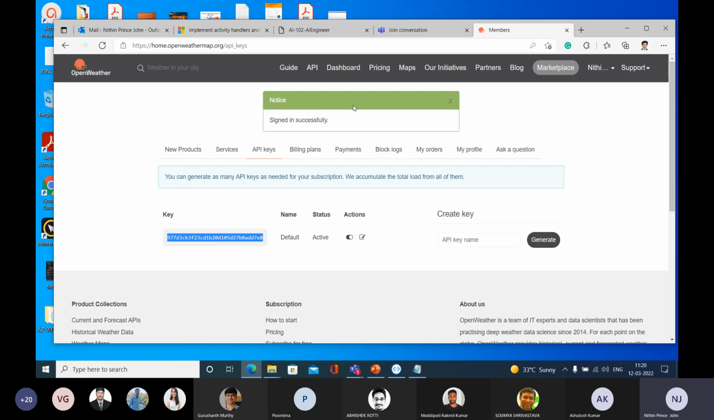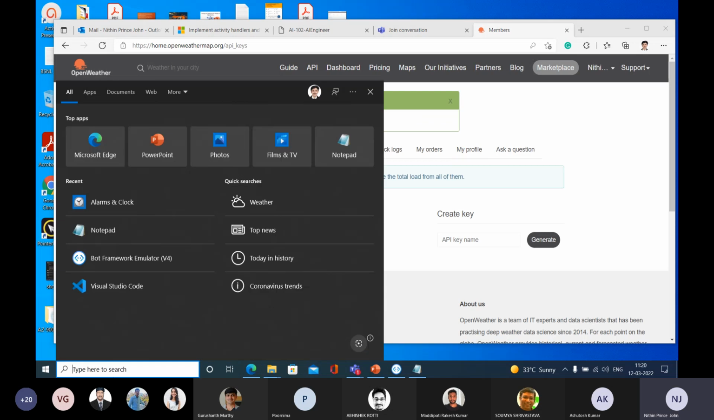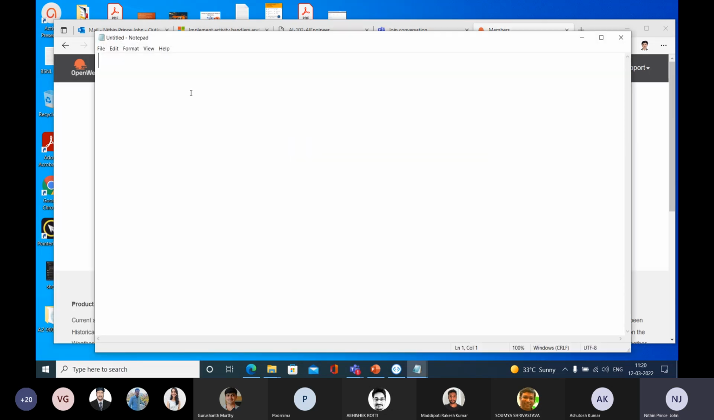So this is one application, and we are going to create a bot application, and these two applications need to communicate with each other. How are we going to communicate? By using APIs, application program interfaces. And in order to access this OpenWeather site, I'm given a key. So let me copy this key into a notepad. First of all, you need to get the key after signing in. Let me paste that key in a notepad, and I am going to use that later.